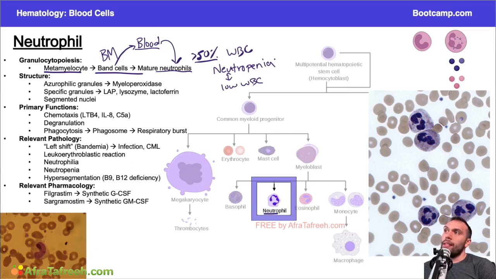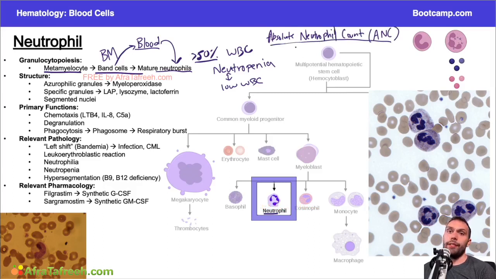So because of that, you might be saying, well, how do we know what the neutrophil count is supposed to be? Well, sometimes we'll look at the absolute neutrophil count, okay? And we're going to talk about this in more detail to come. The absolute neutrophil count, or the ANC, will tell you the number of neutrophils that you have. Just giving you a high-level overview of what we're talking about. Point being here, though, is that neutrophils make up a significant portion of our white blood cells.